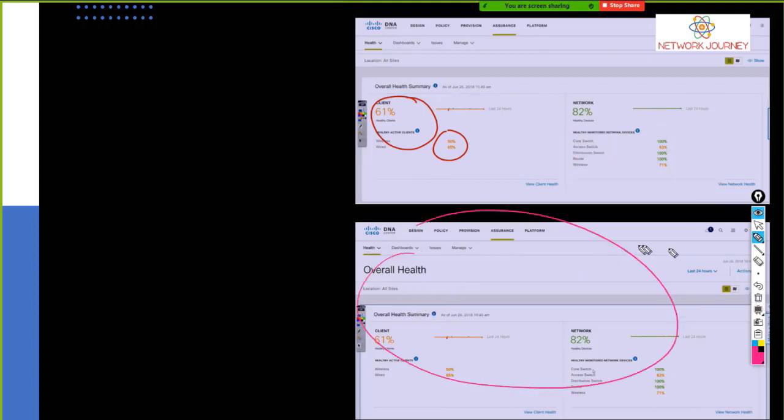Okay, you have all your access switches' health, distribution layer switches' health, the routers, the wireless, the core switches. Depending upon the layers, you have all of them. This is the overall health that I mentioned. You can change the drop down to see the last 1 day or 48 hours or 24 hours, all up to you.